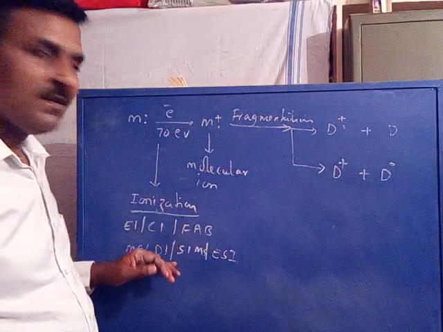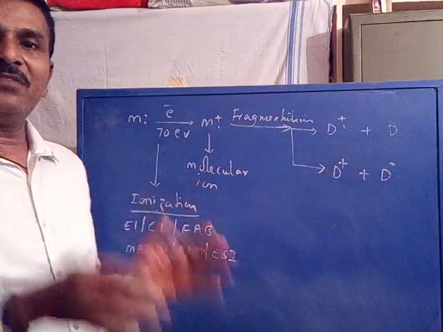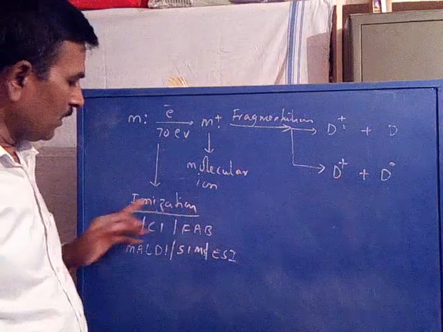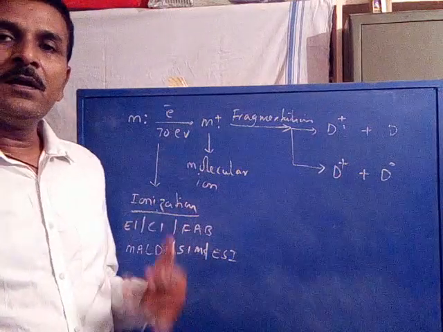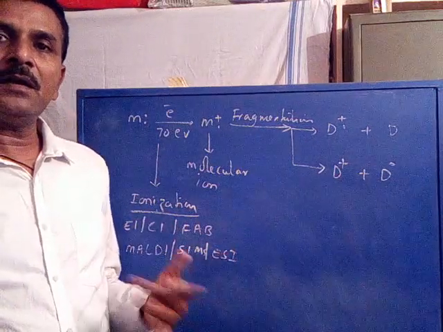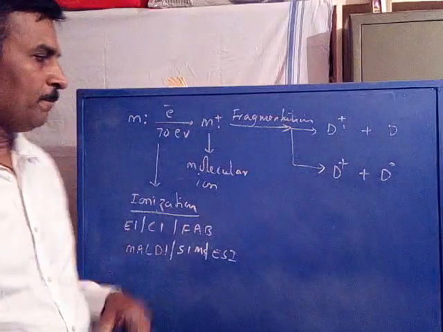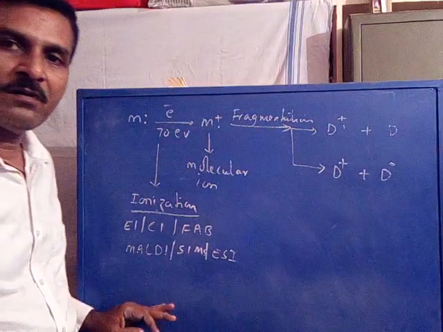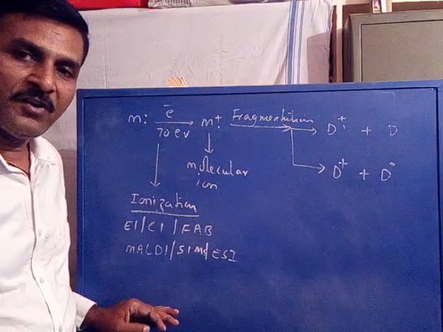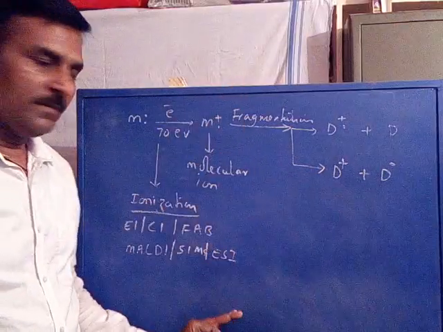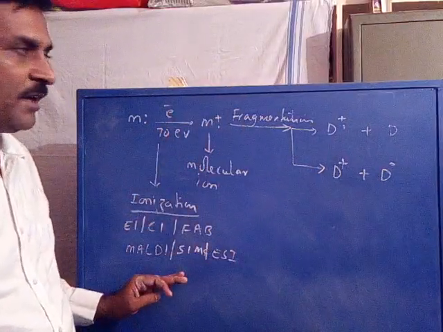These techniques are included in your syllabus. We learned all of them in the second, third and fourth lectures. This first part of the mass spectrometry principle, ionization, we have already covered.